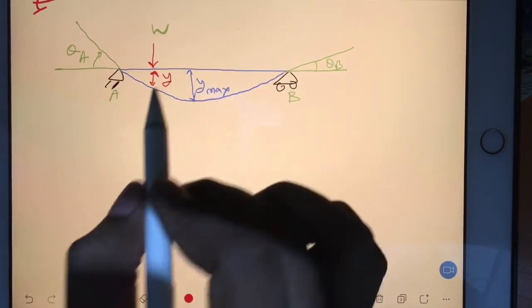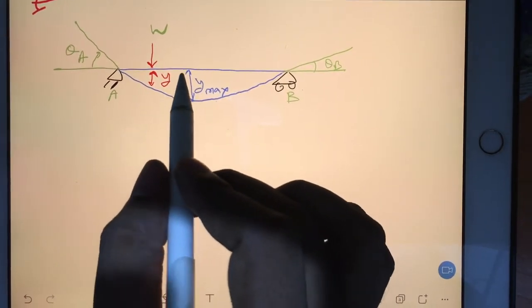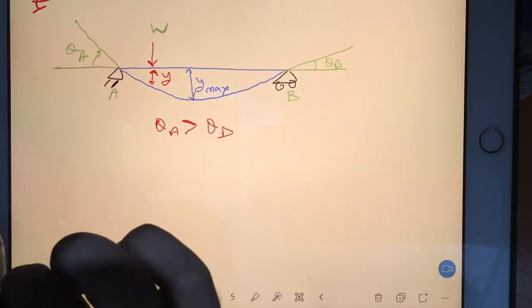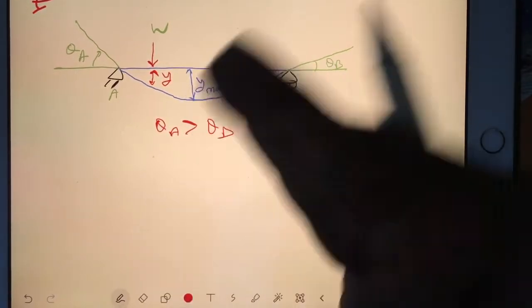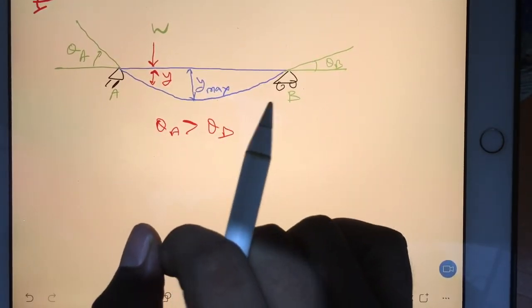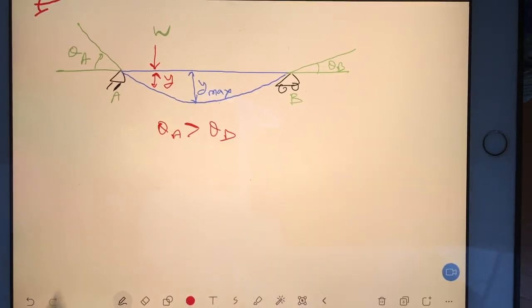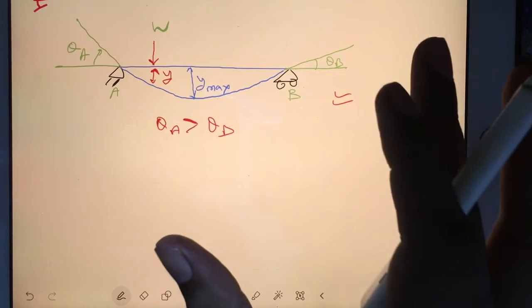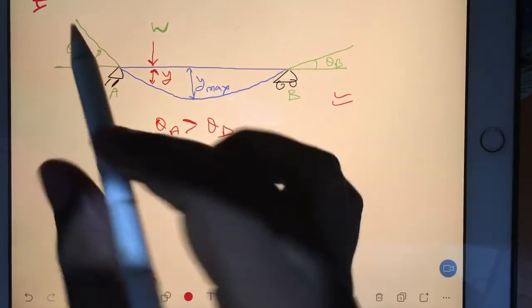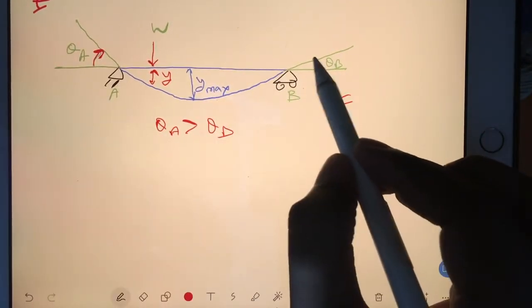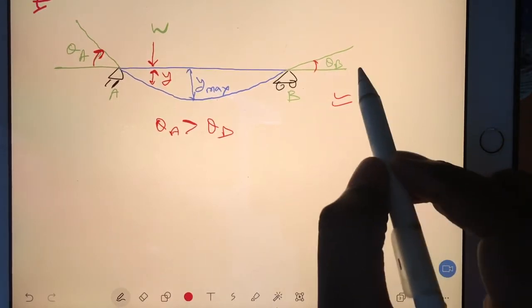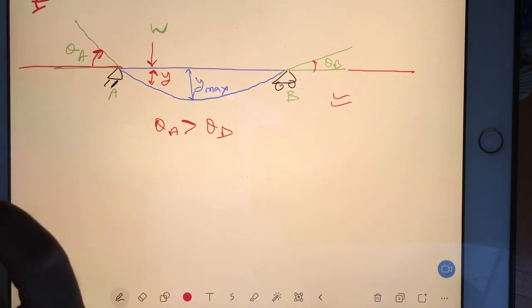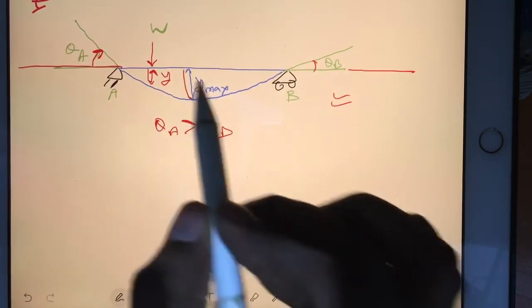Here you can see deflection y. Okay, and you can clearly see theta A is more than theta B. There can be some theoretical and logical questions also based on the diagram. Now in this diagram I have explained about slope and deflection, where is your slope, where is your deflection. You can see clearly this is the angle, so this is your slope, and angle we are measuring from the horizontal line. Angle is measured from horizontal line, right? And deflection is measured vertically.